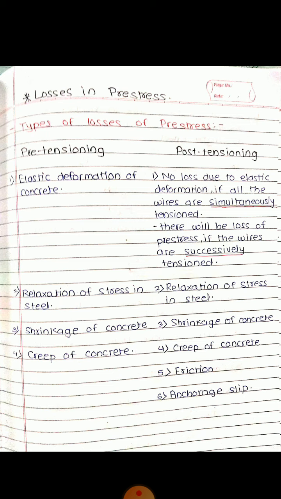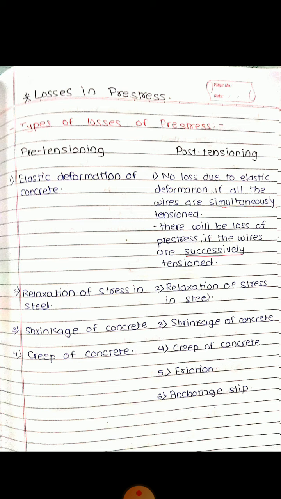There are two types of pre-stressing concrete: pre-tensioning and post-tensioning. In pre-tensioning, the losses are elastic deformation of concrete, relaxation of stress in steel, then shrinkage of concrete and creep of concrete. So these four losses are there in pre-tension concrete.